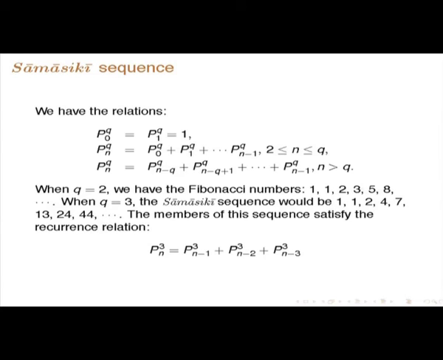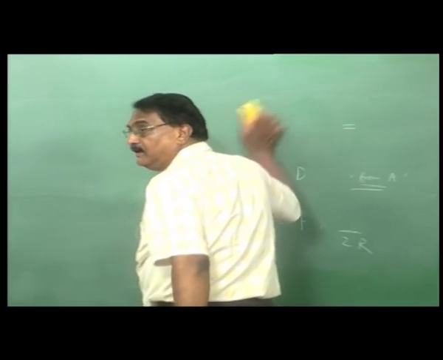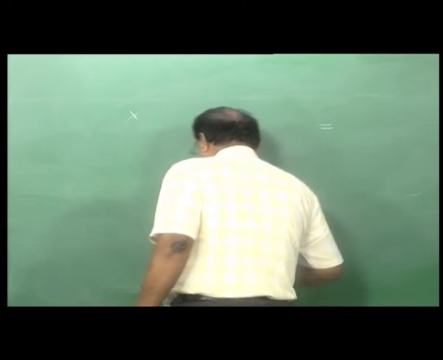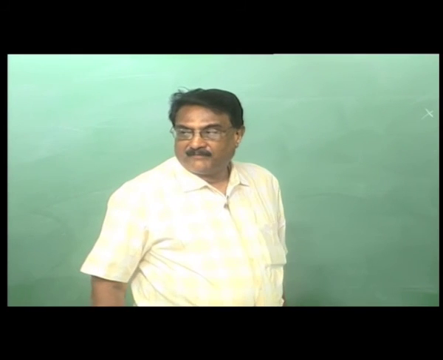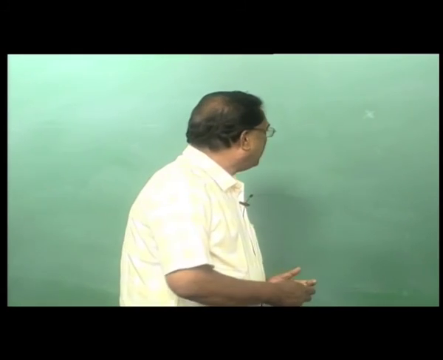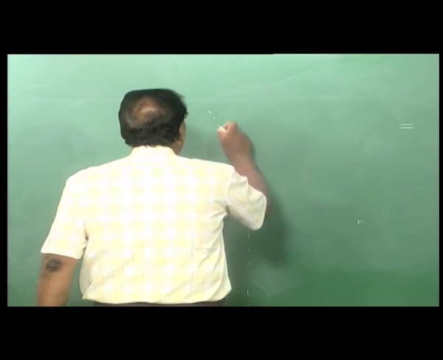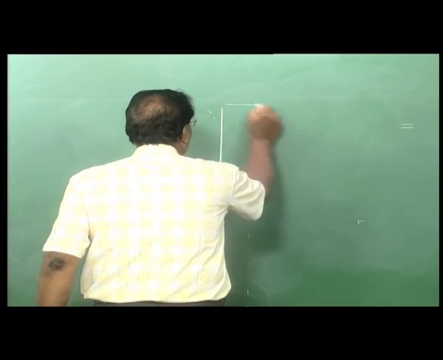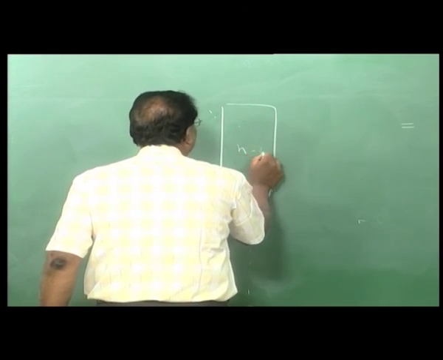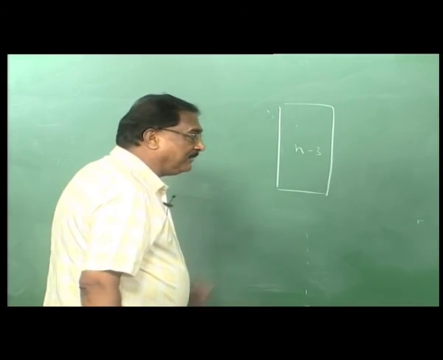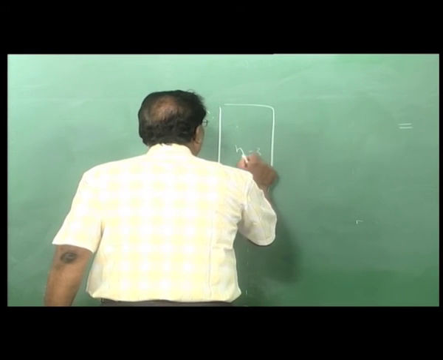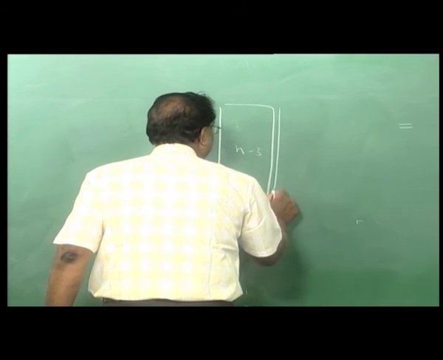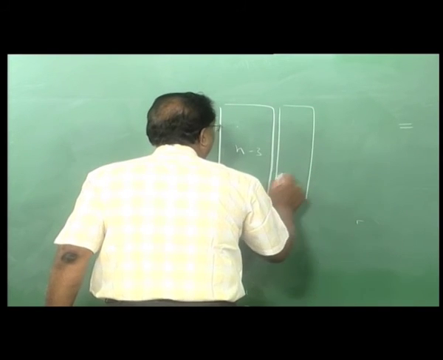So, instead of these two, Laghu and Guru, suppose you have Laghu, Guru and Pluta. Then what is the number of combinations with total matra to be n? Here what you do is, you can start with n minus 3, which is the total. Now to it add this Pluta which carries a value 3.